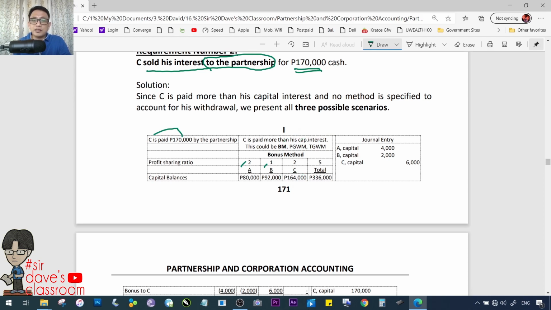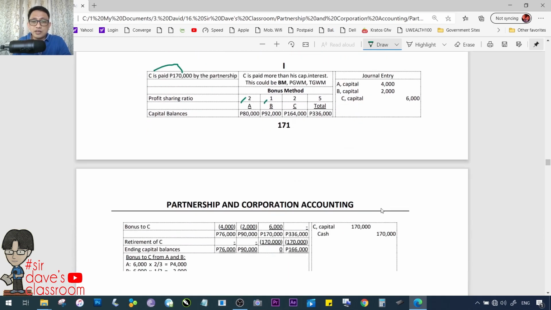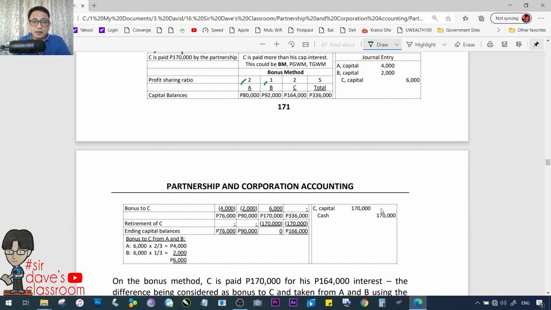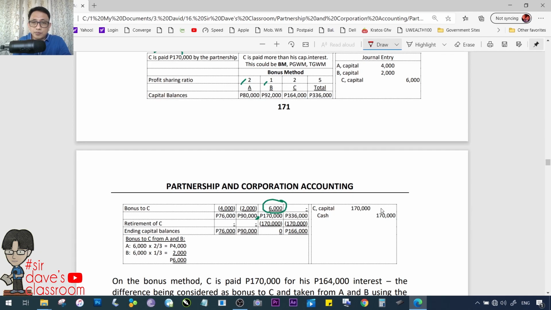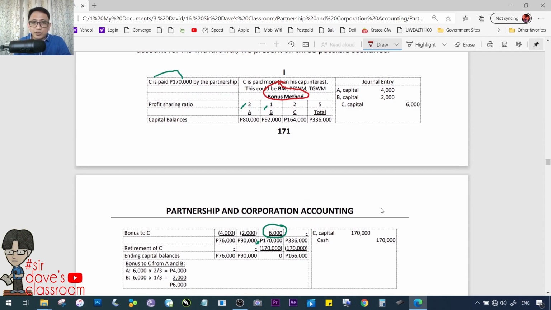So, paano natin i-account? Si A, 80. Si B, 92. Si C, 164 before anything happens. Okay? Then, babayaran ng 170. Ibig sabihin, merong 6,000 na bonus si C sa pag-alis niya. Under the bonus method, kukunin yung 6,000 kay A at B, paghahatian nila according to their profit and loss ratio, yung dalawang matitira na yon.